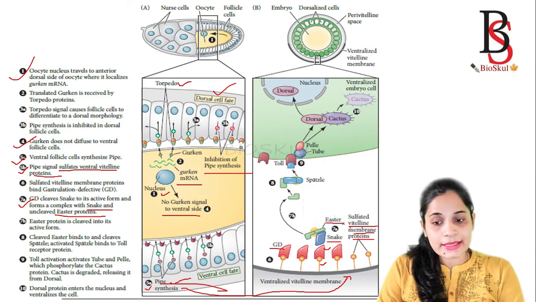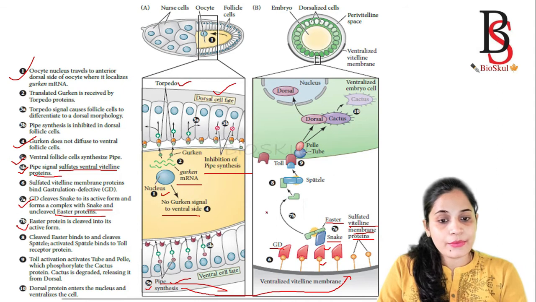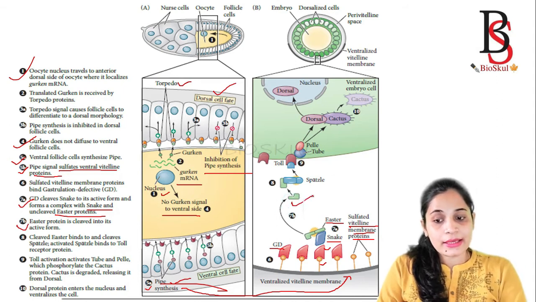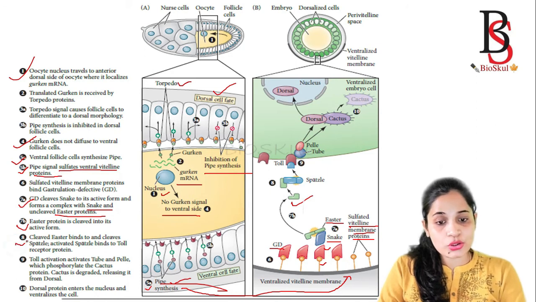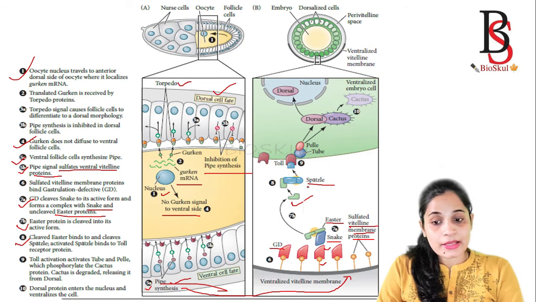Then in the next step, easter protein is cleaved into its active form. Then the cleaved easter binds to spätzle, and after binding to the spätzle protein, it is cleaved.